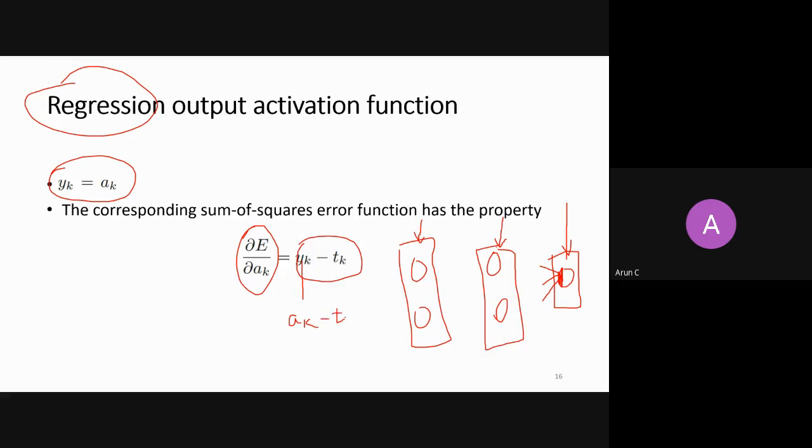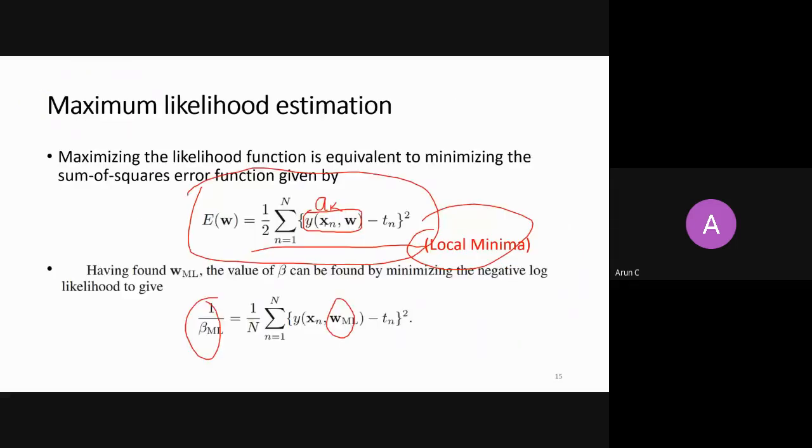Right? You have done this so many times, so I don't want to go into the derivation details. But still, you can see very easily, because you're taking a derivative with respect to AK, this 2 will come down here and cancel this 2, right? I'm doing it for only one sample, so the sigma will not be there, because n is for every sample. Then you just take a derivative with AK. So it is a chain rule: AK minus TK multiplied by 1.